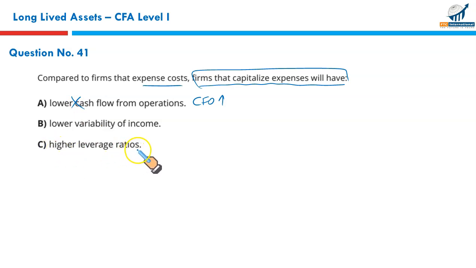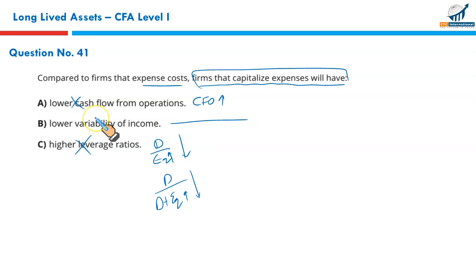Higher leverage ratios. Leverage ratio is debt upon equity. Since it has been capitalized, not expensed, resultantly no depreciation, equity would be higher. Having a higher denominator will cause this ratio to fall. So your leverage will be low, not high. Wrong. Even if you take debt over debt plus equity, it is going to be lower. So this is not right. So it has to be B then.